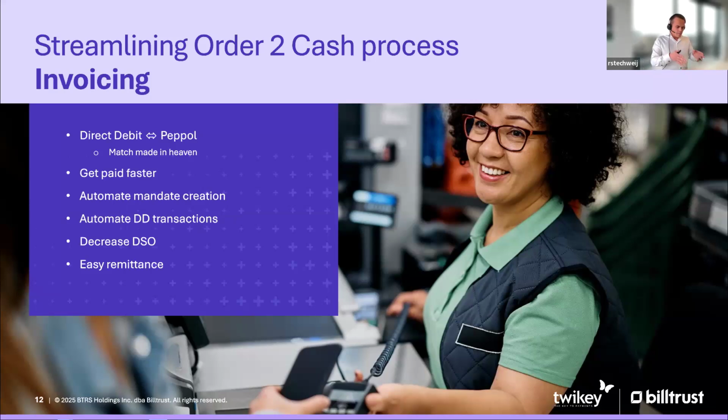And whenever one of both is used, let's make sure that you and your team get a remittance file with all the payment details, which invoices have been paid by who and when. Making sure that whenever you add direct debit or one-time payments to your invoicing process, it's super easy for both your customer and your team to follow up on all payments, and also to apply those payments correctly on the invoices, resulting hopefully in a higher match rate.